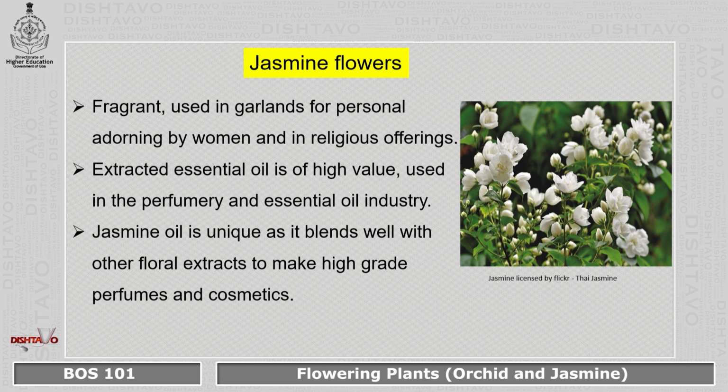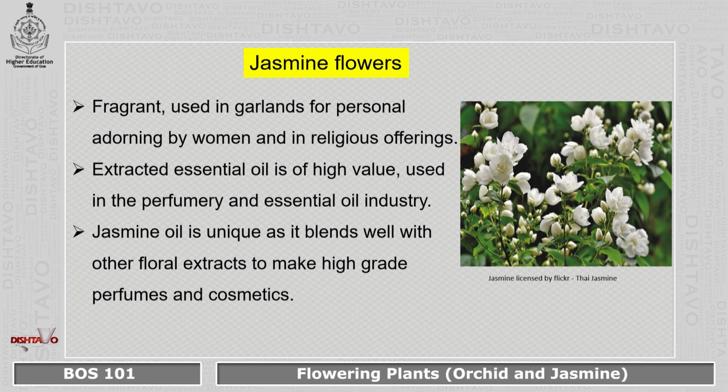Normally it is used in garlands for personal adorning by women around their hair. Even men use it as a wristband sometimes. And of course, jasmine is used for religious offerings.